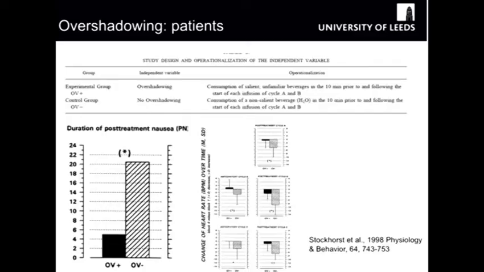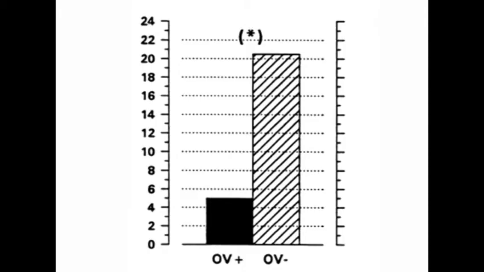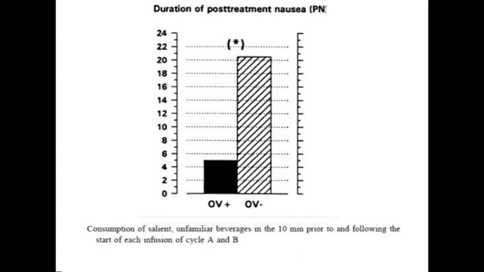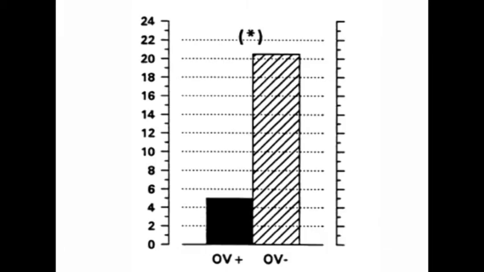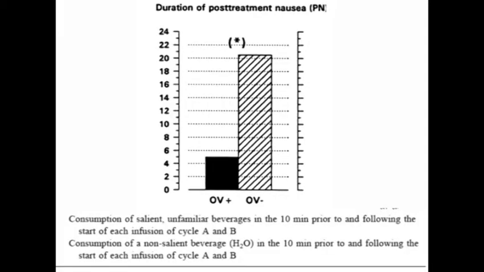This then provides us with one way in which we can try and reduce the learning about the hospital environment for patients undergoing chemotherapy. Here then is an experiment which looks at the effects of overshadowing on patients undergoing chemotherapy. We can see the very large graph which looks at the amount of post-treatment nausea for people who were given a salient, unfamiliar beverage before having their chemotherapy, that's the OV plus group, versus those who had a non-salient beverage, water, before having their chemotherapy.